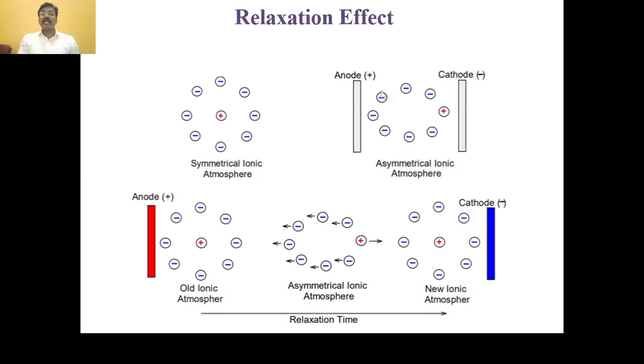When an EMF is applied to that electrolytic solution, or if we dip the electrodes, that is anode and cathode, into the electrolytic solution, then the positively charged ions move toward the negatively charged electrode, that is the cathode, whereas the ionic atmosphere of negatively charged ions is left behind to disperse, while a new ionic atmosphere is formed.